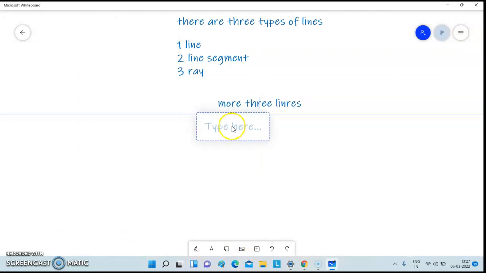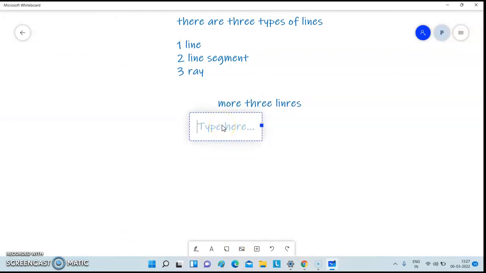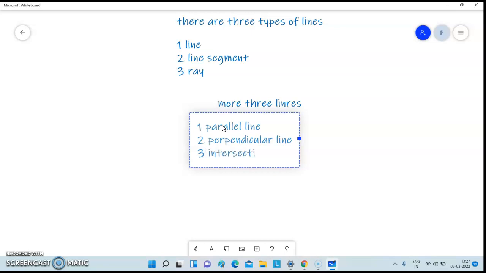First is the parallel line. Second is the perpendicular line. Third is the intersecting line. These are the lines.